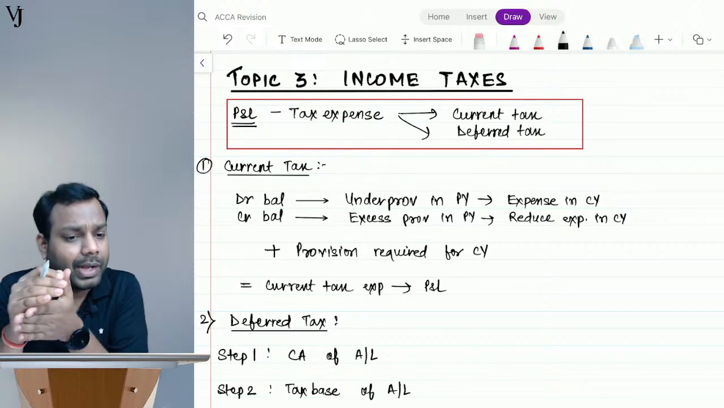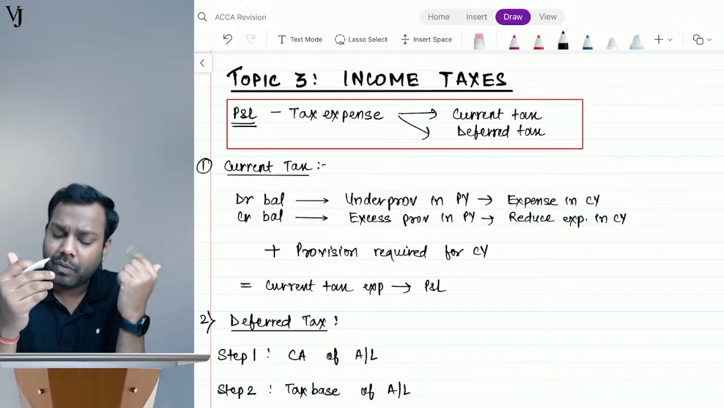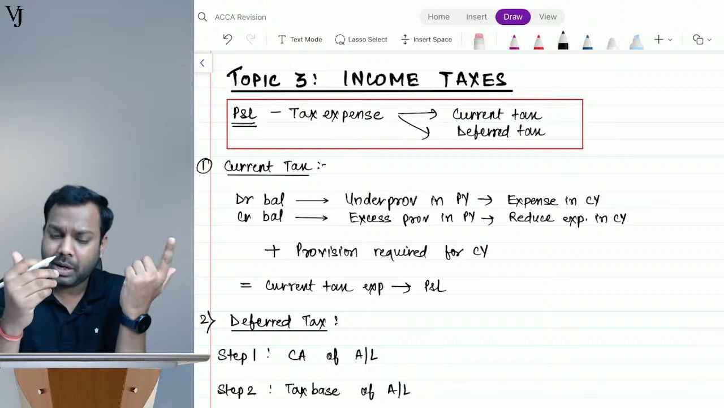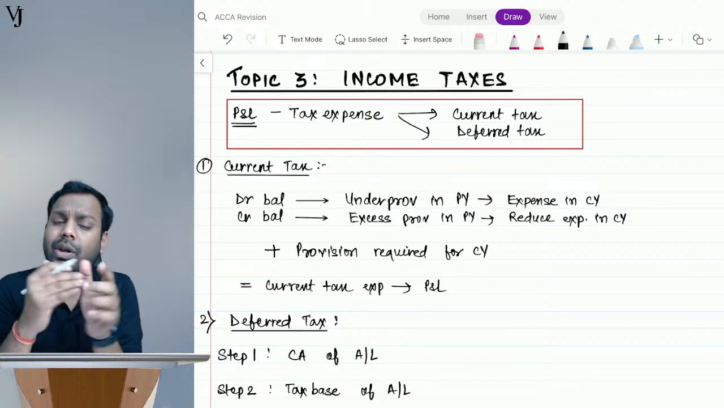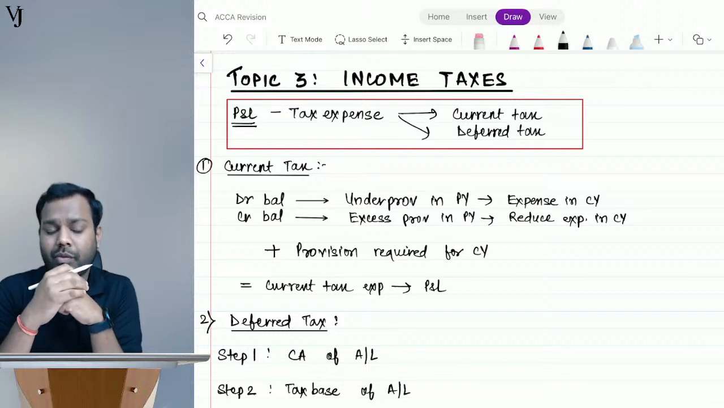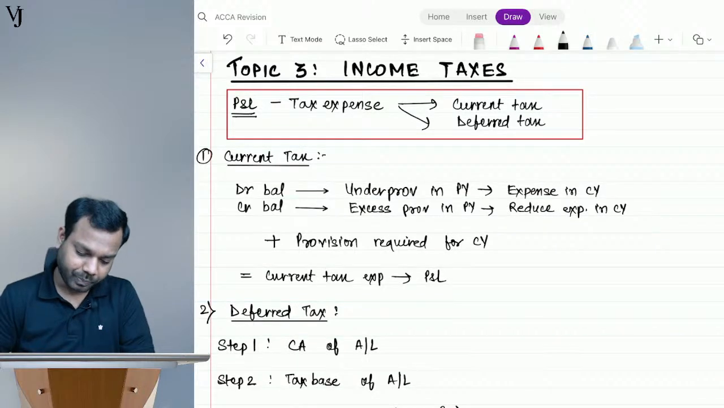But again, forex gain or loss, that's notional, but we record it in the P&L, right? Why? Because though it's notional, we are certain that we will realize it. So that's the only logic. Now come here.